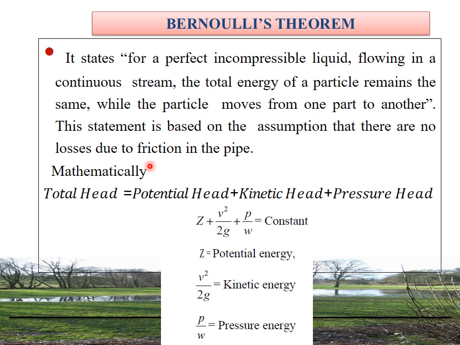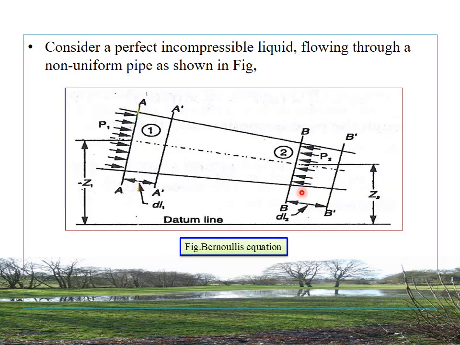This statement is based on the assumption that there are no losses due to friction in the pipe. Mathematically, the total head is the sum of the potential head, kinetic head and pressure head. This is Bernoulli's theorem.